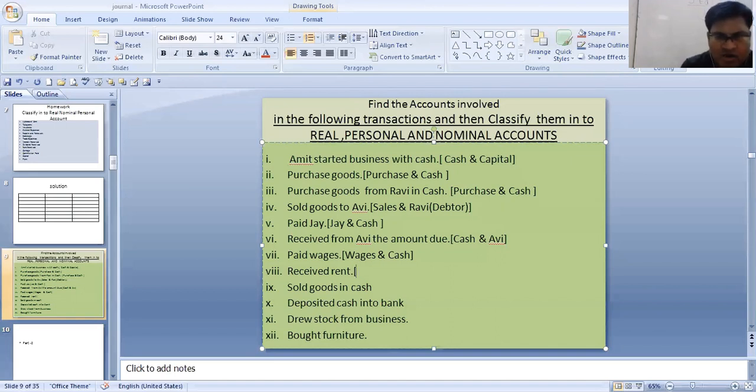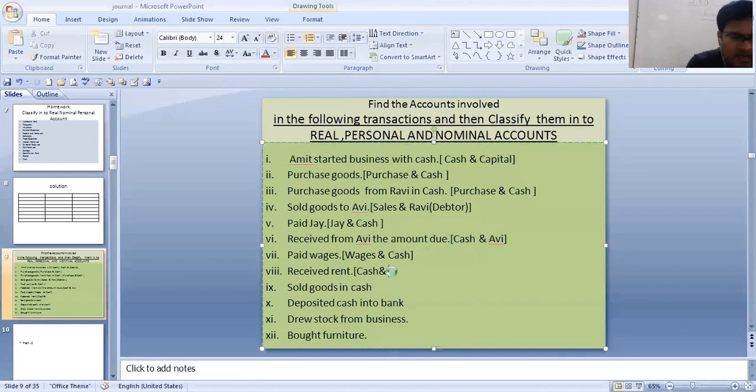Received rent. Over here, the accounts involved are again cash and rent. Cash account is involved and rent account is involved over here.